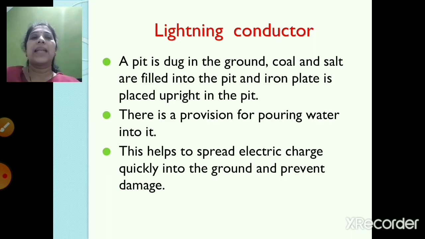A pit is dug in the ground. Coal and salt are filled into the pit and the iron plate is placed upright in the pit. There is also a provision for pouring water into it. This helps to spread the electric charge quickly into the ground and prevent the damage. So this was about the lightning conductor.